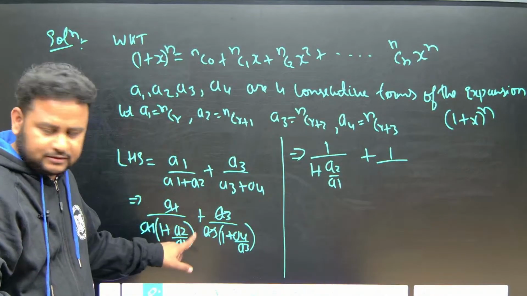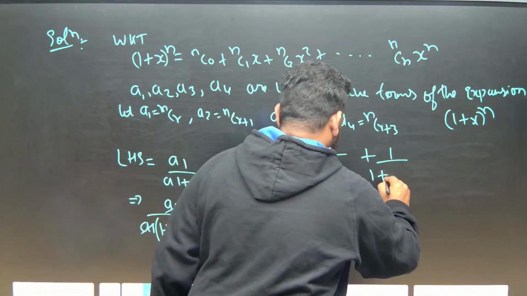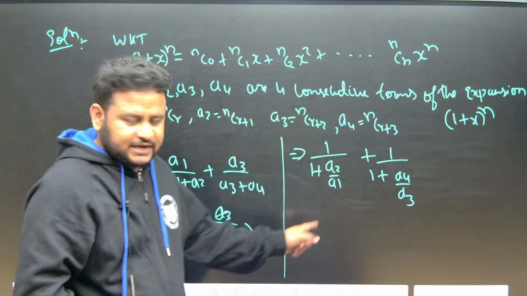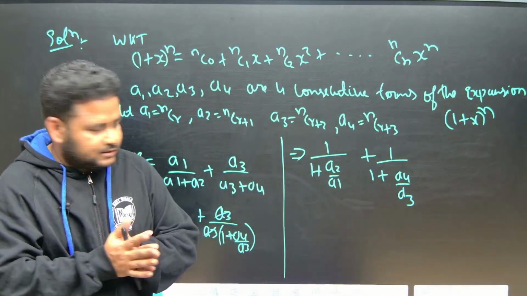Because we have divided everything. So 1 by 1 plus what is this? We have A4 by A3. Correct? 1 by A2 by A1, A4 by A3. Correct na?